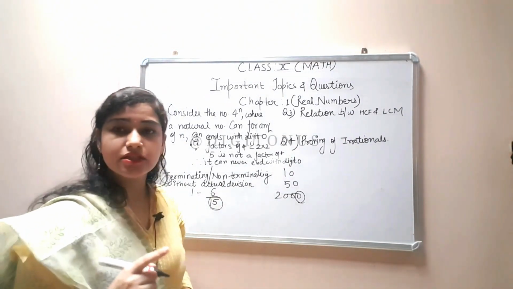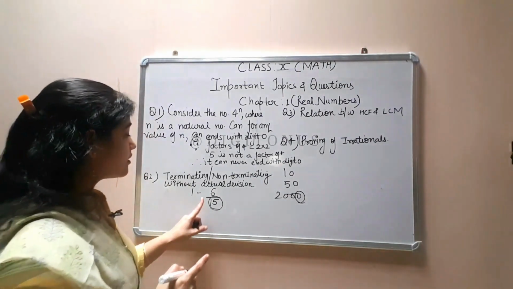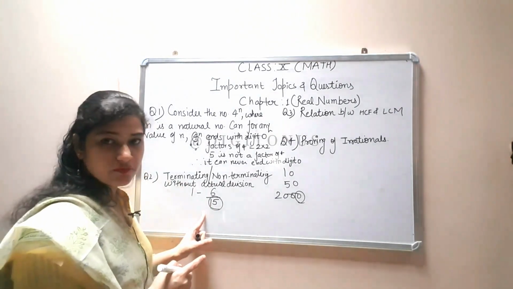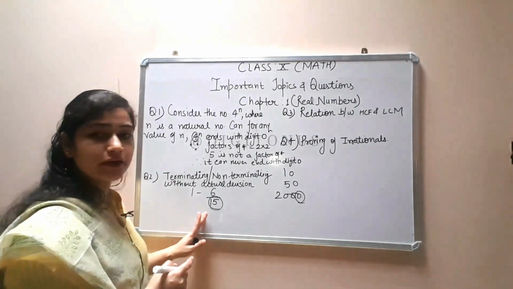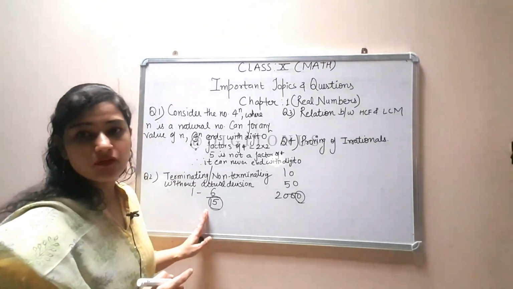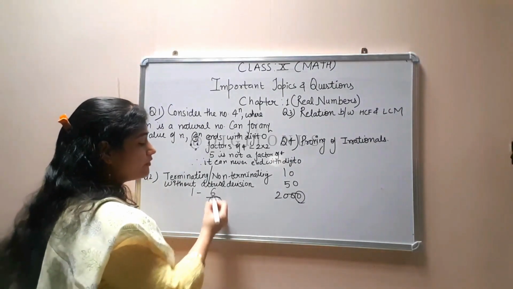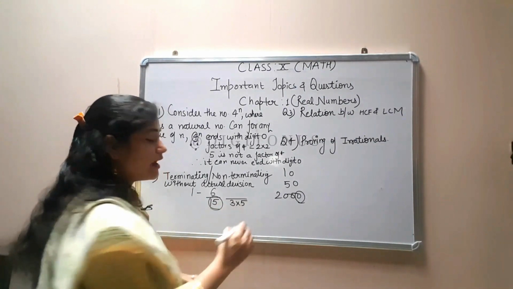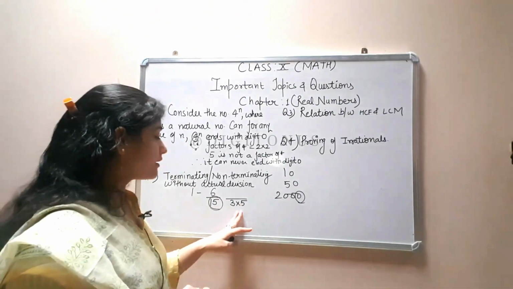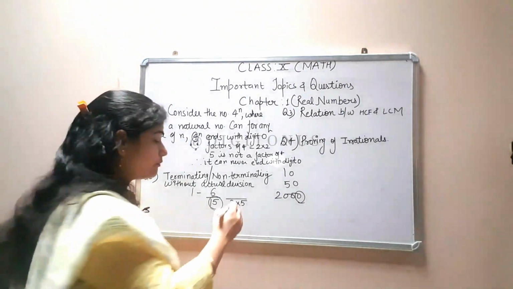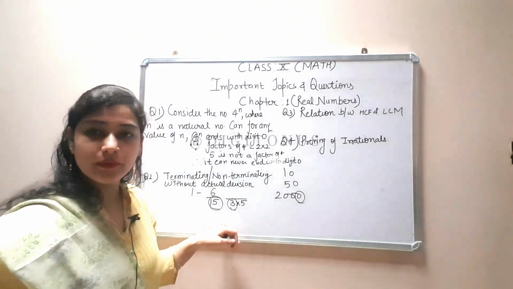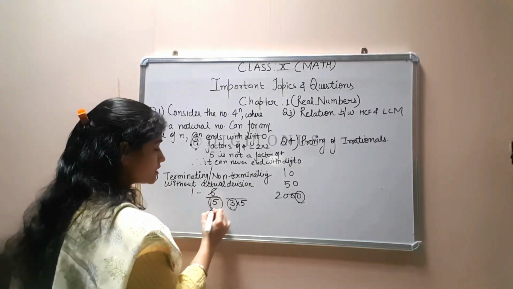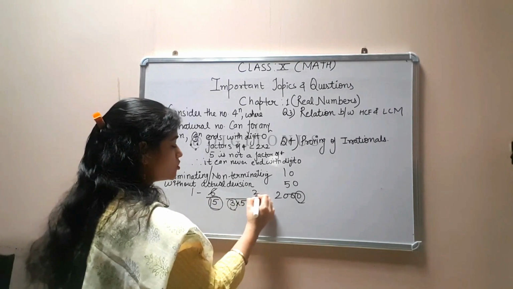But one thing students always make a mistake: before finding the factors of the denominator, please reduce the fraction. It is very important. If you do not reduce it, it can give a wrong answer. How? If we do not reduce this fraction, then the factors of the denominator are 3 and 5, and you know, if the denominator has factors other than 2 and 5, means 3 is there, it means it will have non-terminating decimal expansion. But if we reduce it, then it will be equal to 2 upon 5.